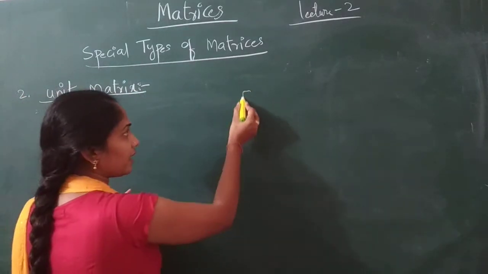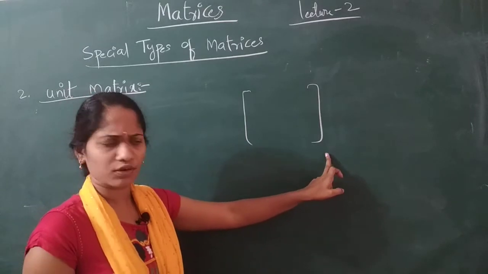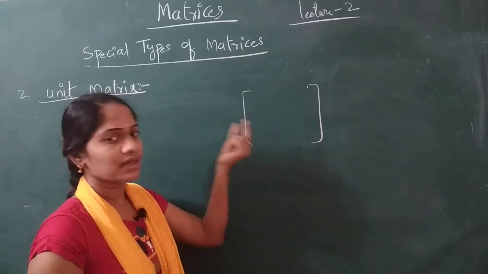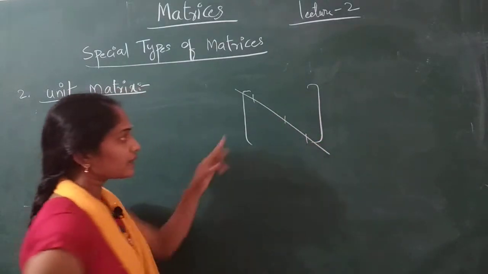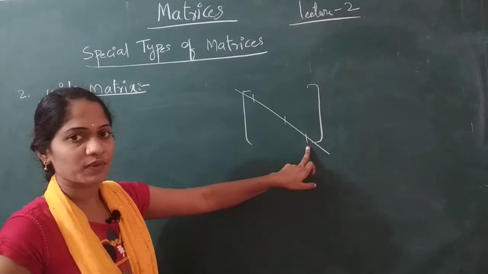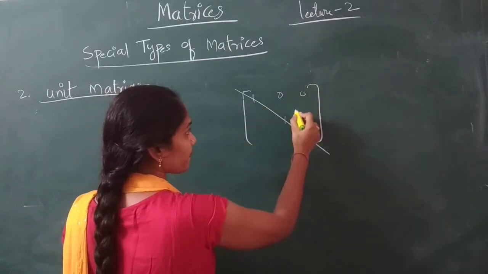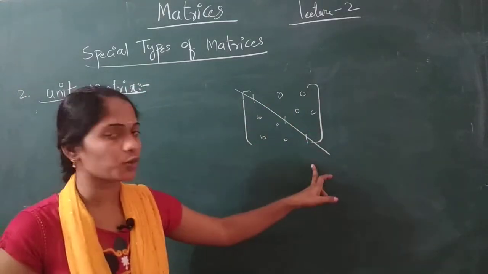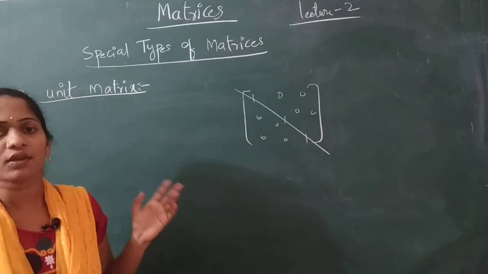You take any square matrix of any order, that is 2 cross 2, 3 cross 3, 4 cross 4. The principal diagonal elements are all 1, and the non-diagonal elements are 0. So this is said to be a unit matrix.